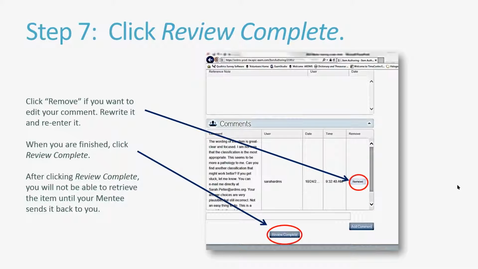When you are happy with what is written, you click Review Complete. After you click Review Complete, the item goes back to your mentee, the item writer. You will not be able to revise your comment or attach any additional feedback at this time.